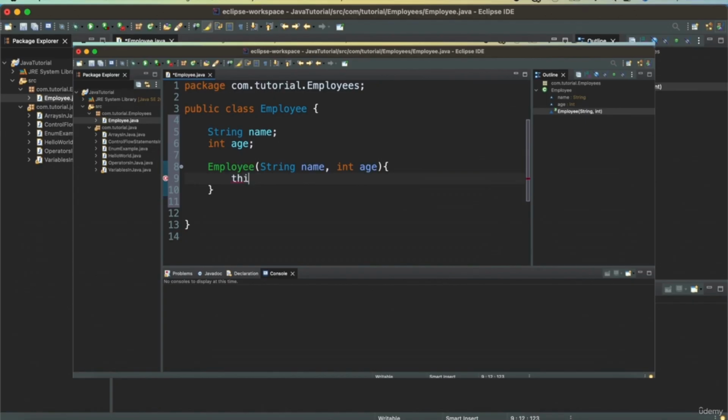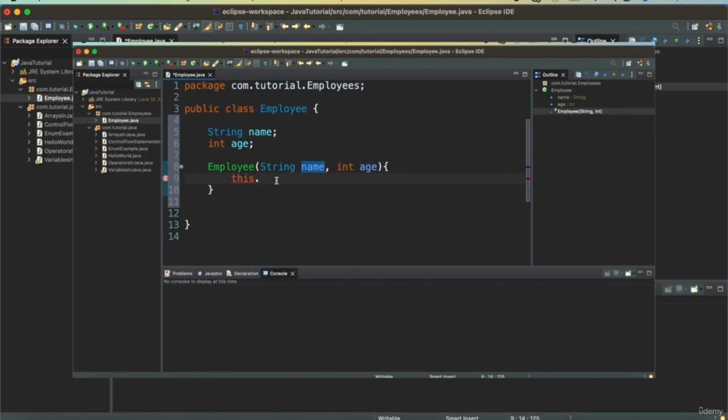And then we will use this. This is a special keyword that is used to tell that whenever we are instantiating an object, the member variable name will be the same as whatever is passed to the constructor.